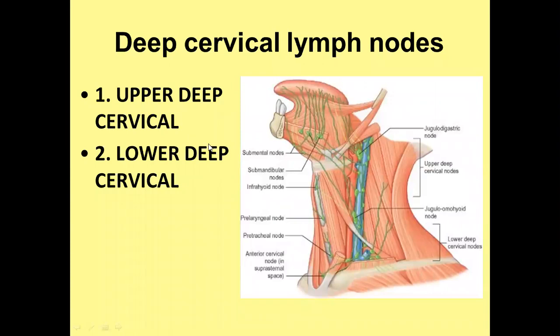Now, we have completed the deep circle. Now we will discuss the terminal group, which is the deep cervical lymph node. All lymphatic drainage is received by the deep cervical lymph node, they all drain into the deep cervical lymph node, and it is divided into two parts, upper part and lower part. The upper deep cervical lymph node is situated here, and below it there is a lower deep cervical lymph node. The upper is also known as the superior deep cervical lymph node, and the lower is known as the inferior deep cervical lymph node.